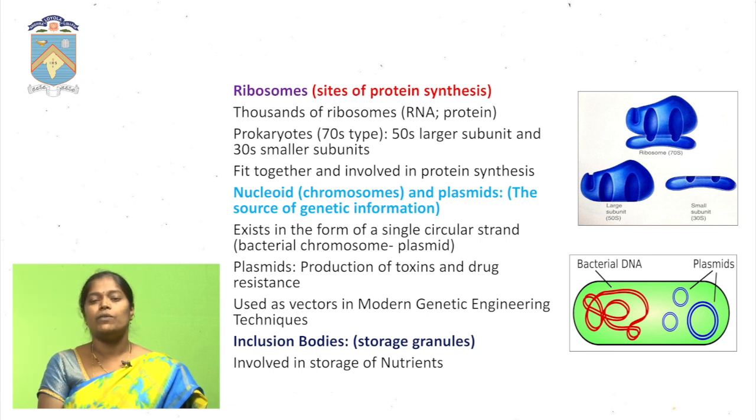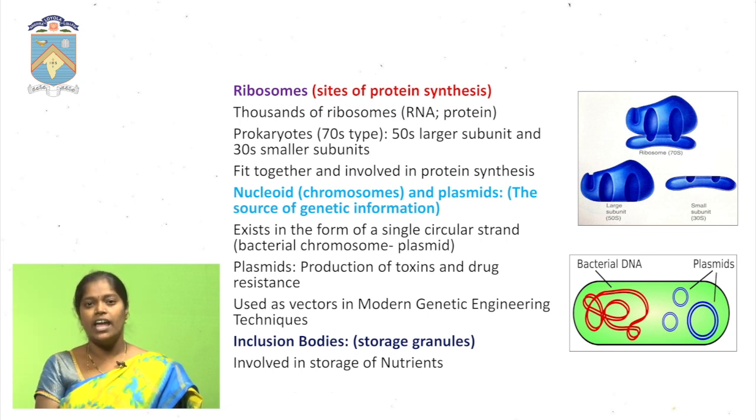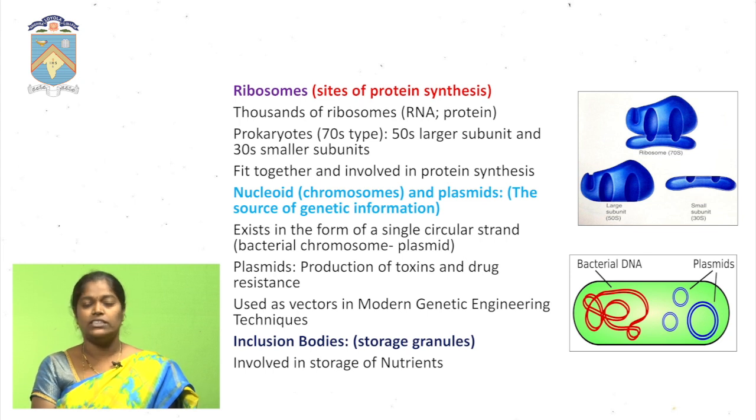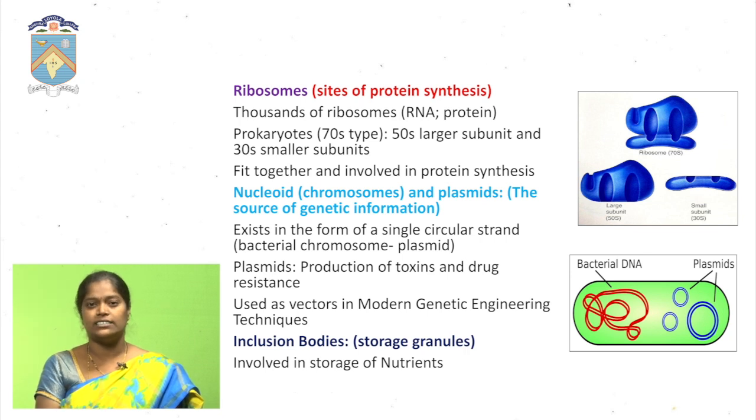When DNA is transcribed, the mRNA undergoes translation to form a protein. The mRNA goes through these ribosomes and forms a protein. This process is called translation. Ribosomes mainly consist of three sites: the A site, the P site and the E site.